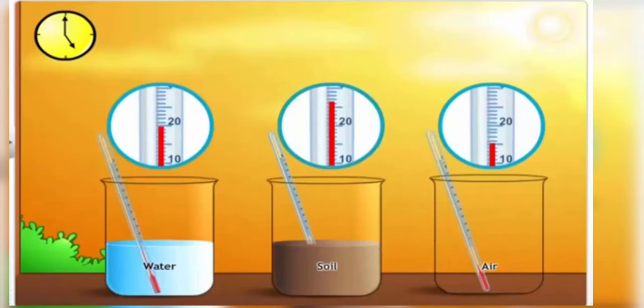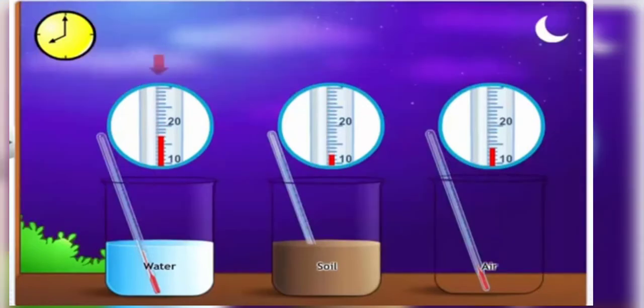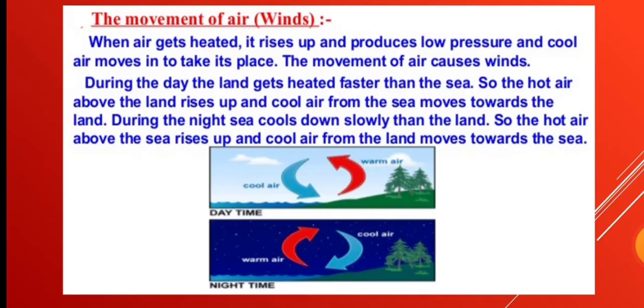Now let us repeat the same experiment under shade and look at how the temperature stands. When it is kept in shade, the temperature reads more in the first beaker, which is filled with water, than in the others, which indicates that soil gets cooled faster than air and water. Dear children, now we understood how soil gets heated up faster when compared to air and water, and also how soil gets cooled down faster than air and water.